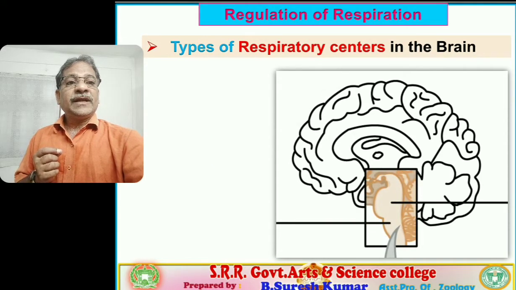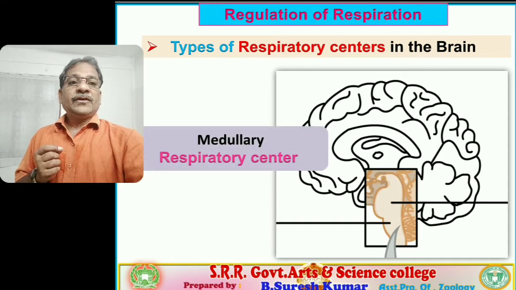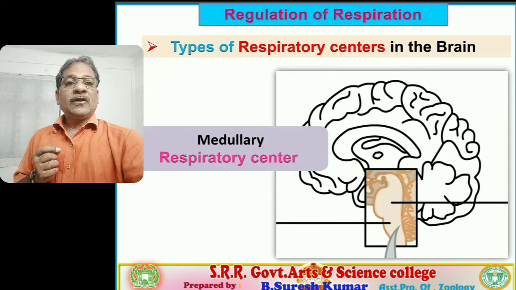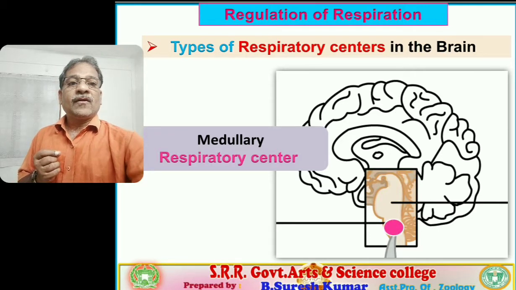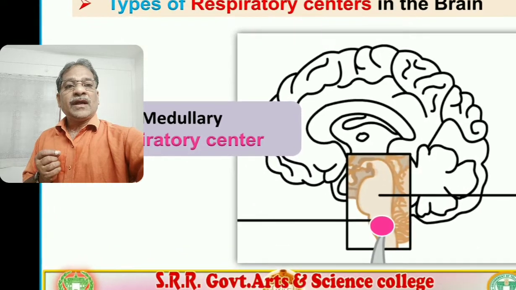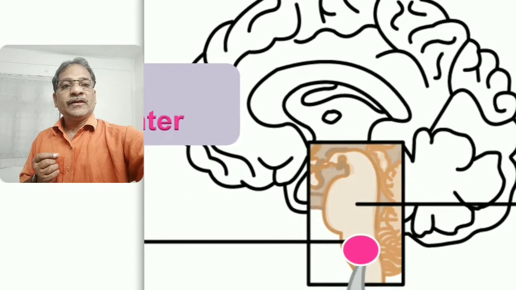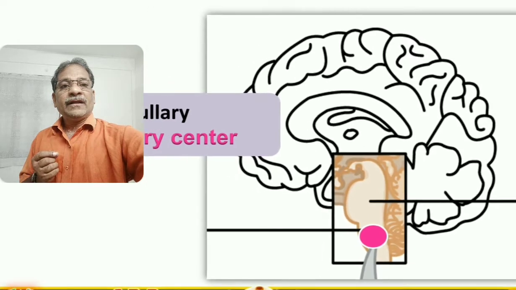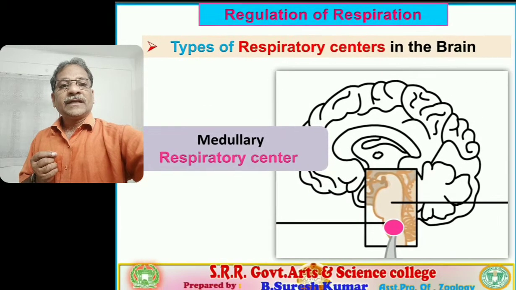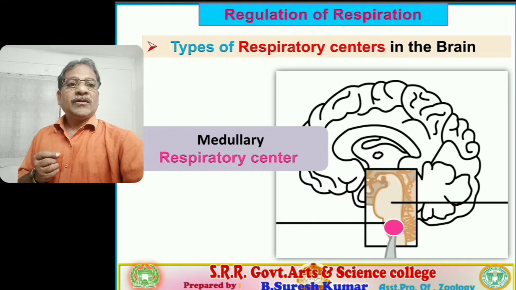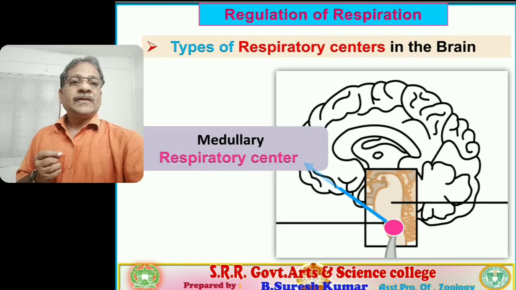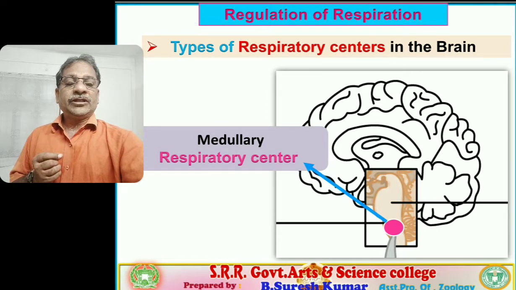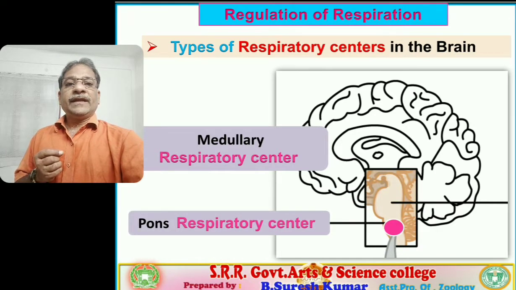You observe this is the brain. You have to focus on the location of the medullary respiratory center. You observe the pink color dot, that is the medulla oblongata. You have to focus on the pink color spot, that is the medullary respiratory center. Right. Next, the second variant, the Pons respiratory center.